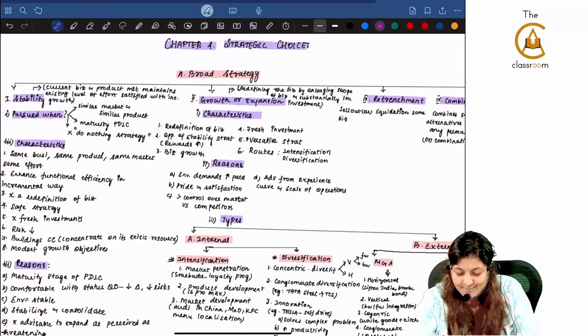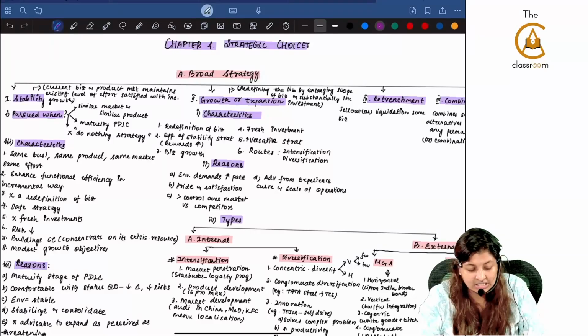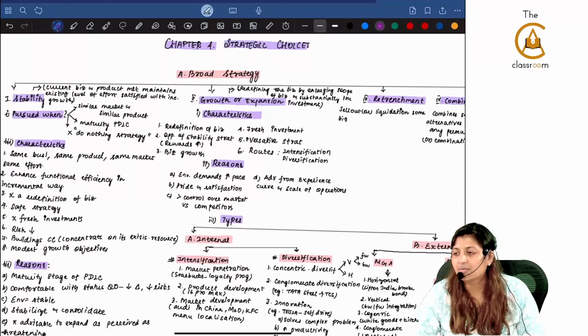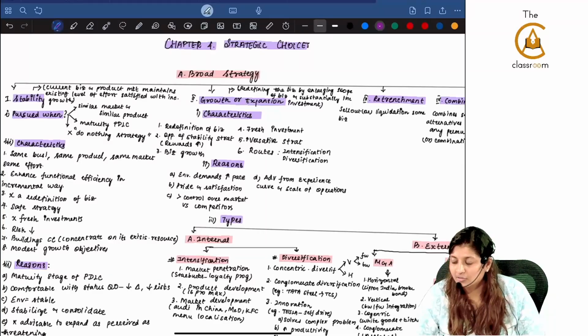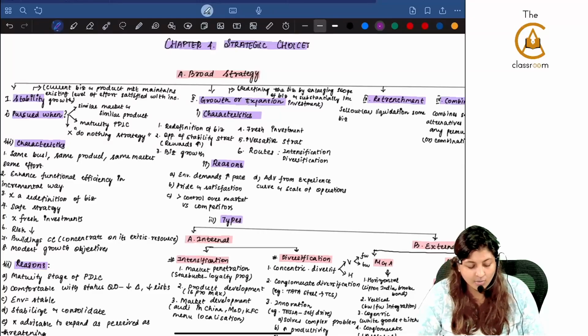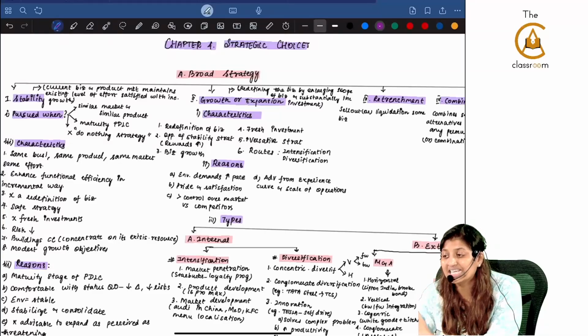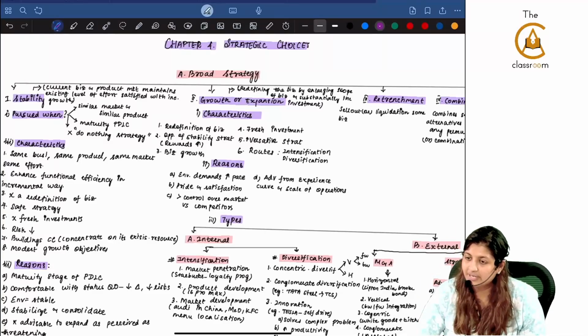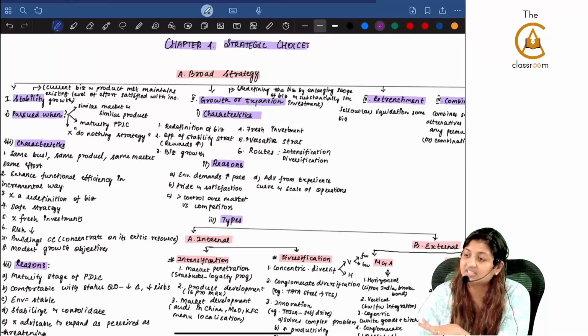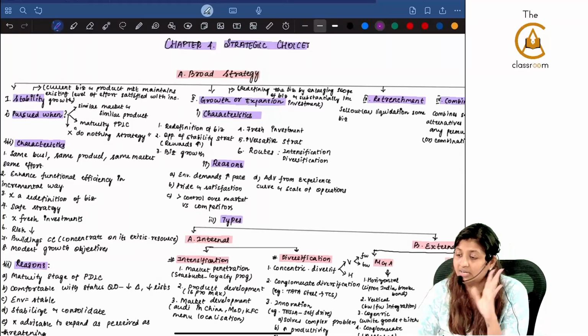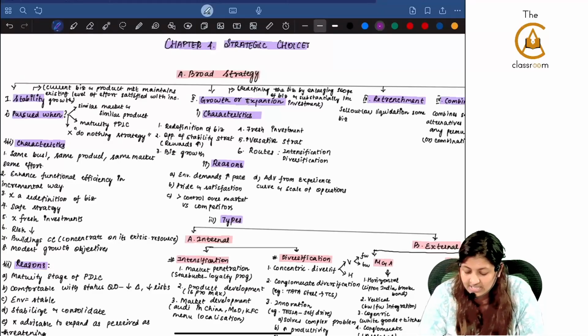Now coming to chapter number 4, strategic choices. Under this, what are we going to see? We're going to see what is stability strategy, what is growth or expansion strategy, then retrenchment strategy and combination. Then if nothing works, they are going to go for strategic exits. Under exits, we are going to see turnaround strategy, divestment and liquidation. Then strategic options, very, very important, 4 different options. Quickly, let's see the broad strategy.